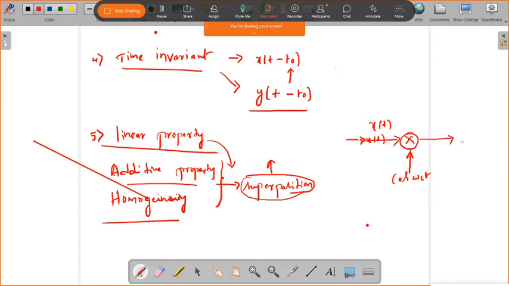The output produced by this is y of t, which is equal to x of t into cos omega c t. So this is your output. Now check all the properties for this system. Just try to do it.